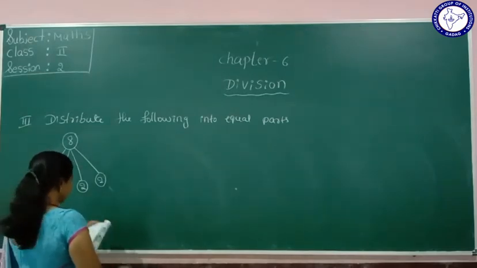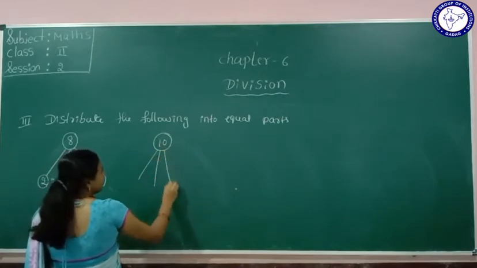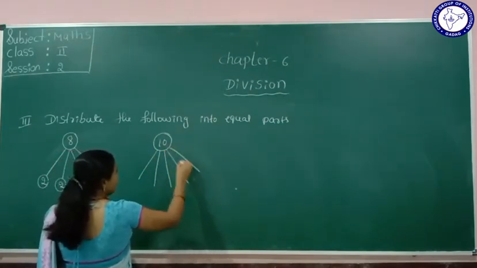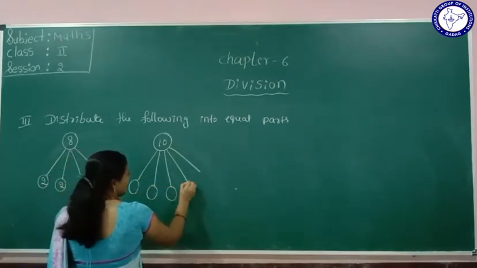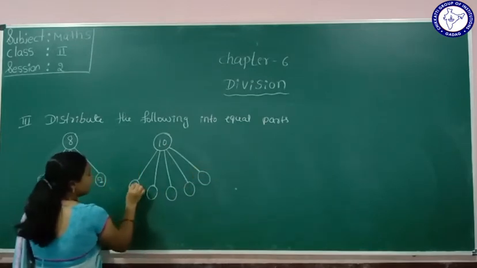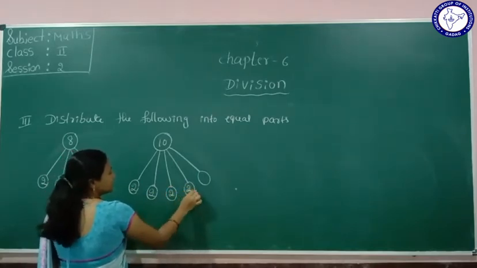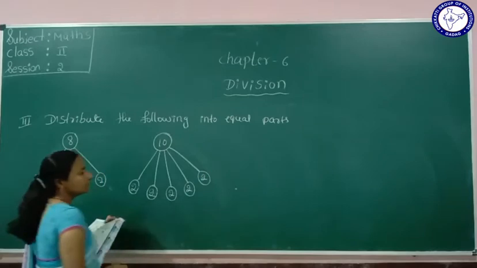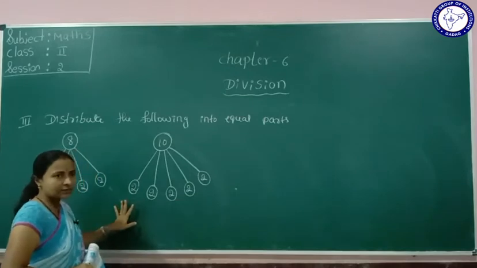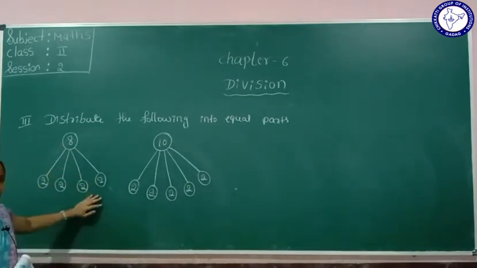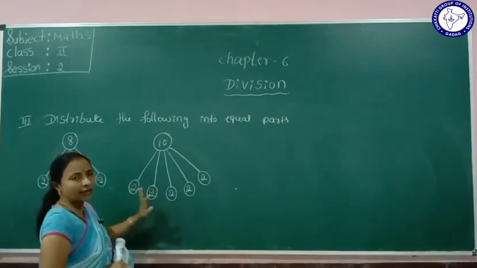Okay, next one they have given here 10. 10 is divided into 5 equal parts. 1, 2, 3, 4, 5. So here 2 plus 2 is 4, 4 plus 2 is 6, 6 plus 2 is 8, 8 plus 2 is 10. So 10 is divided into 5 equal parts. Like here 8 is divided into 4 equal parts, that is 2. Here also 10 is divided into 5 equal parts.